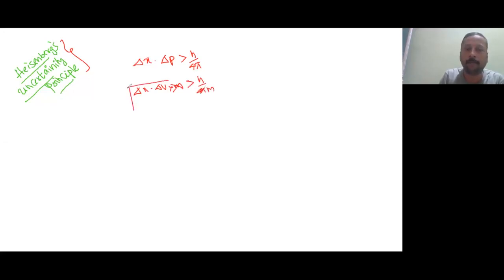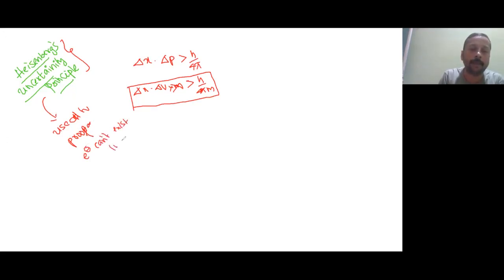Okay. And one more thing people forget to read. This is the principle used to prove that electron cannot exist in nucleus. Okay, it cannot exist in the nucleus. So this was a one time question.